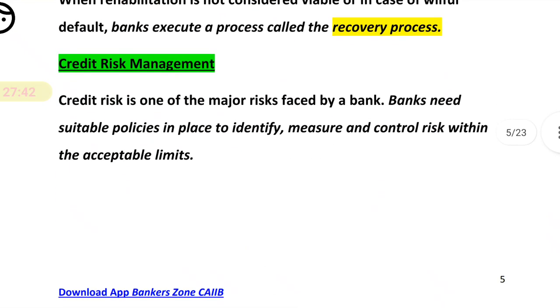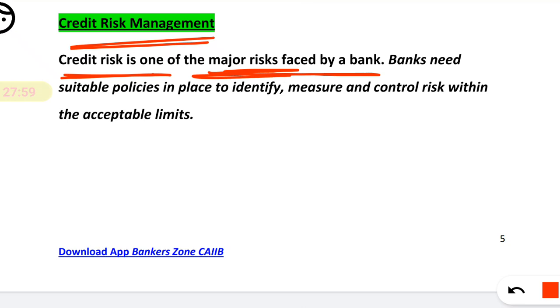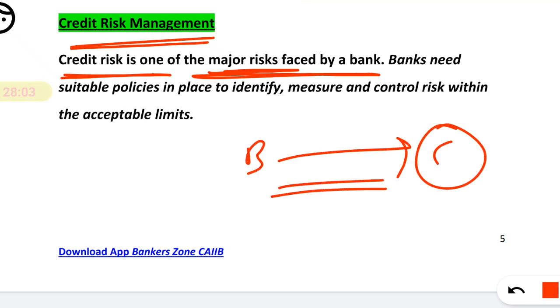Now credit risk management. What is credit risk management? We have discussed in detail what credit risk management is, what risk management is also, right? So what is credit risk management? Simply, credit risk is one of the major risks faced by the bank. Obviously, when a bank gives some money to the customer, the bank has a fear whether that customer is going to repay or not.